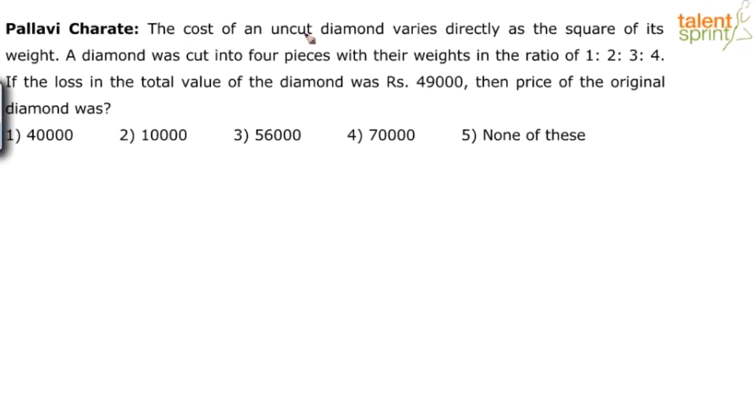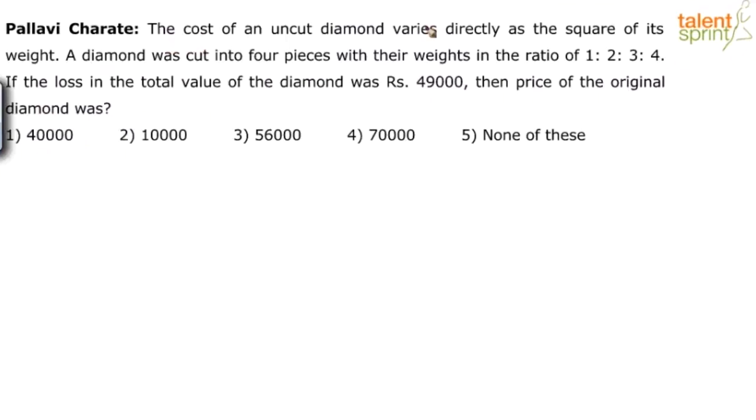See what the question reads. All right. So the question here says the cost of an uncut diamond varies directly as the square of its weight. A diamond was cut into 4 pieces with their weights in the ratio of 1:2:3:4. If the loss in the total value of the diamond was rupees 49,000, then price of the original diamond was, right? Options have been given to us here: 40,000, 10,000, 56,000, 70,000, or none of these. So what did it say?